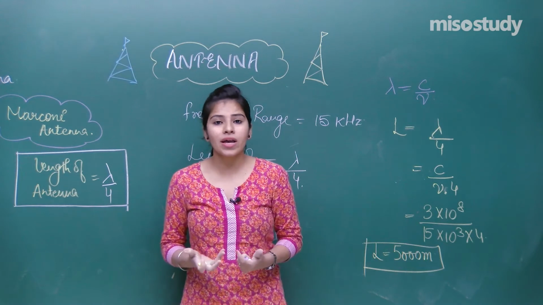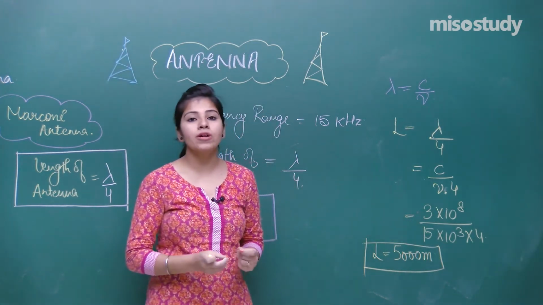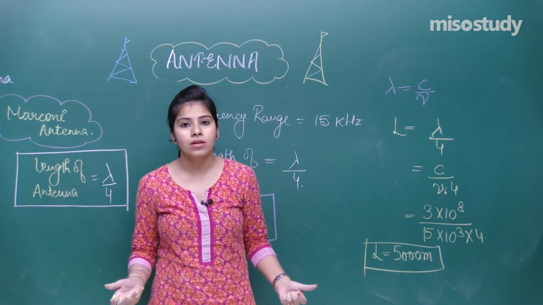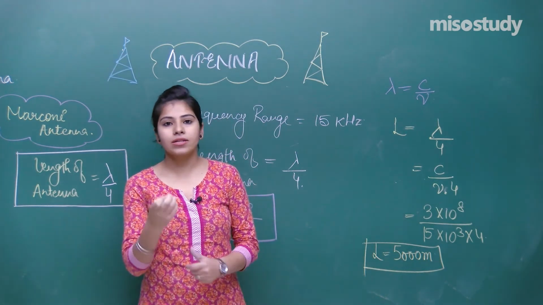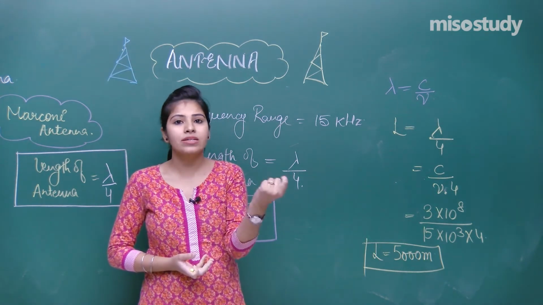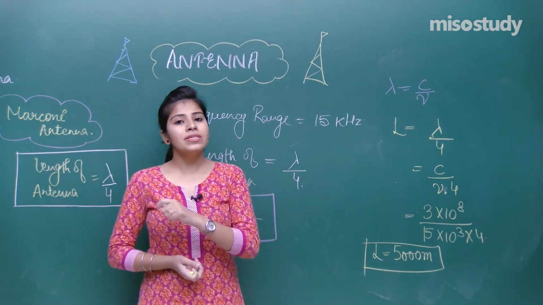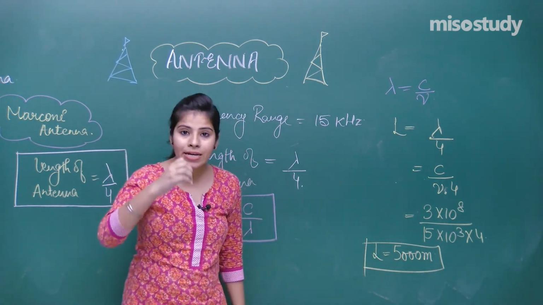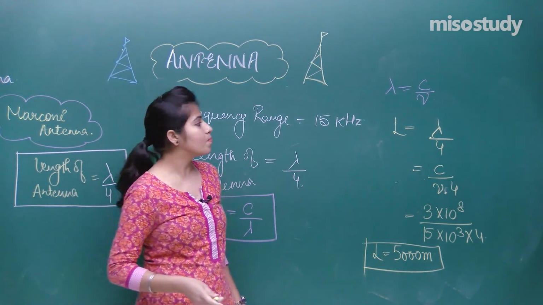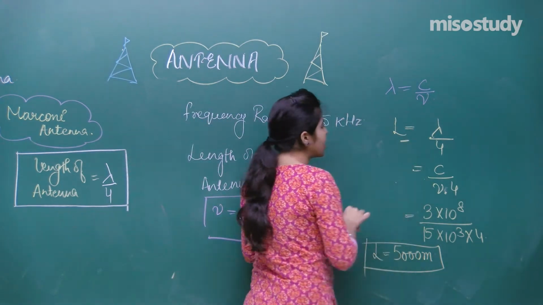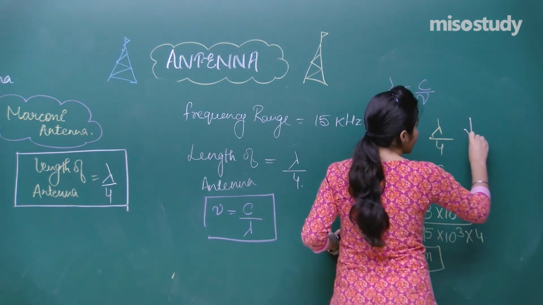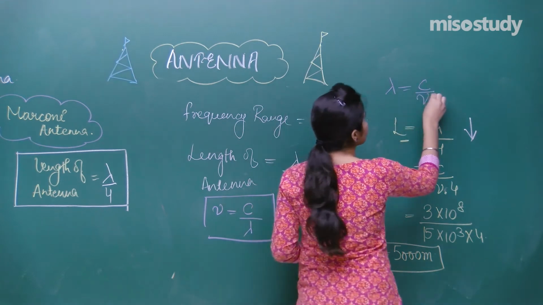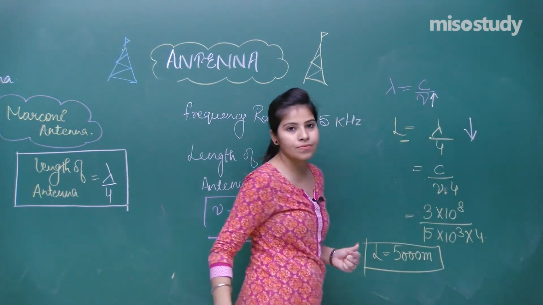Now is it possible to place an antenna of length 5000 meter? Tell me, give me an answer whether it is possible to place an antenna of length 5000 meter. This is a very big length, so it is reaching up to impossible. It is not good to have antennas of this much length. To decrease the length of the antenna, what should you do? You have to decrease the wavelength. And to decrease the wavelength, what do you have to do? You have to increase the frequency, right?